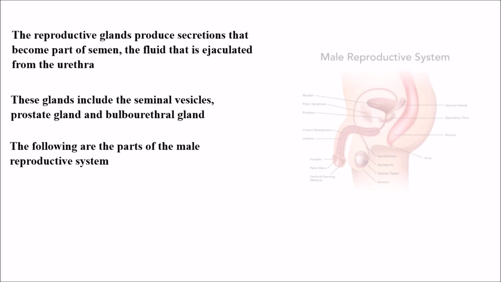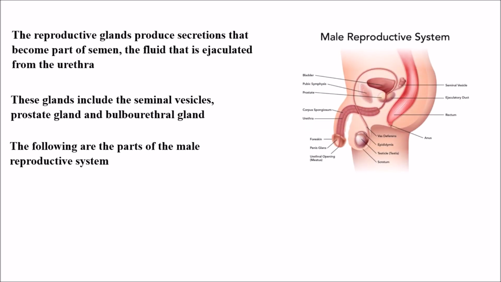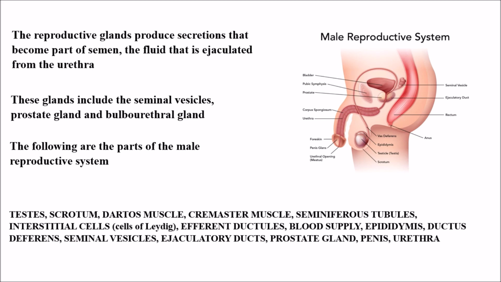Not only these, the following are the parts of the male reproductive system. We can see the diagrammatic representation here, and now we will see the parts present.